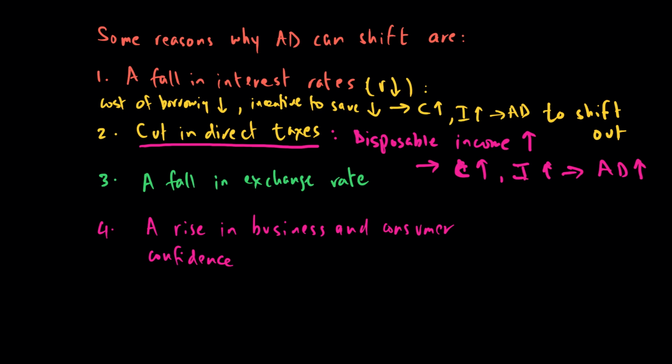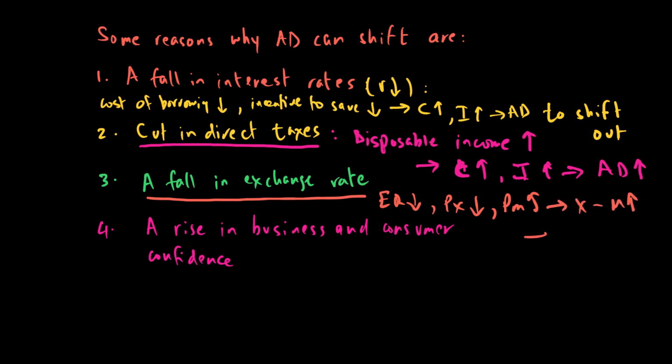When there is a fall in exchange rate, exports become cheaper, so the price of exports will go down, and imports become expensive. That causes X minus M to go up, and in turn that results in AD going up. So a fall in exchange rate results in net exports rising, because exports are becoming cheaper and imports are becoming expensive, and therefore AD will rise. So that's another independent or exogenous factor that can make my AD curve shift to the right.